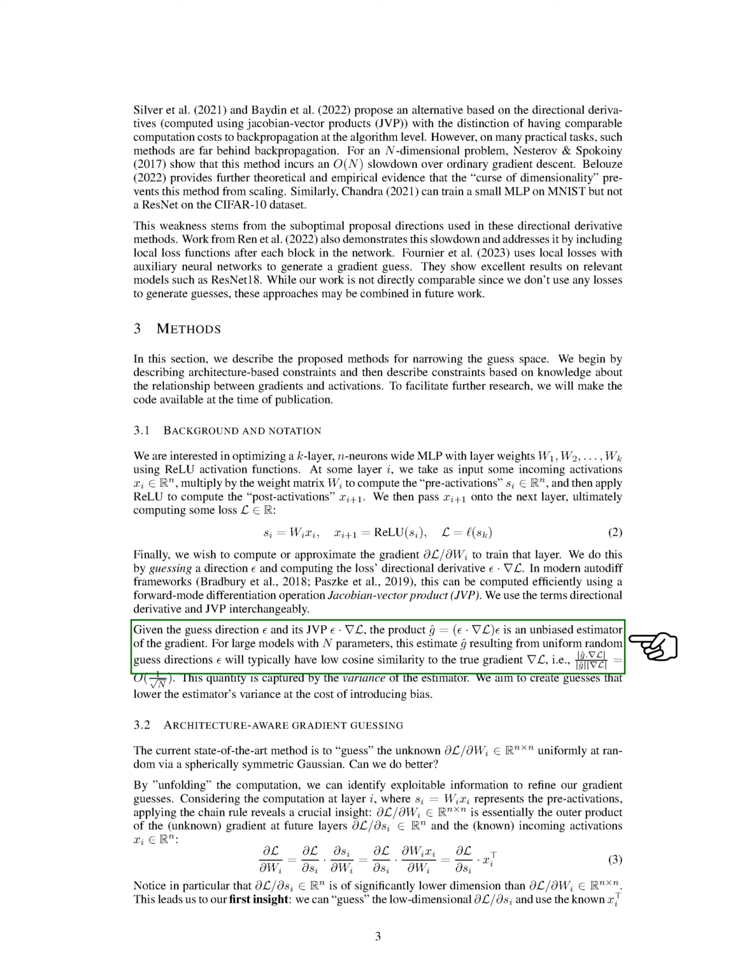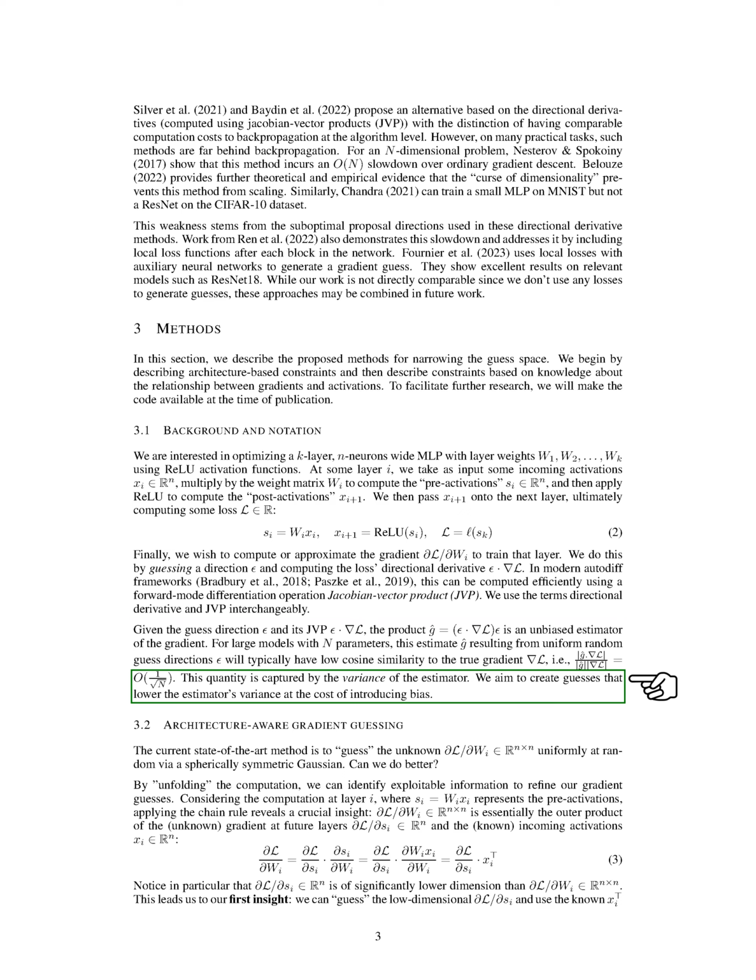For large models with n parameters, this estimate ĝ resulting from uniform random guess directions epsilon will typically have low cosine similarity to the true gradient ∇L, i.e., the ratio of ĝ · ∇L to the product of their norms is O(1/√n).